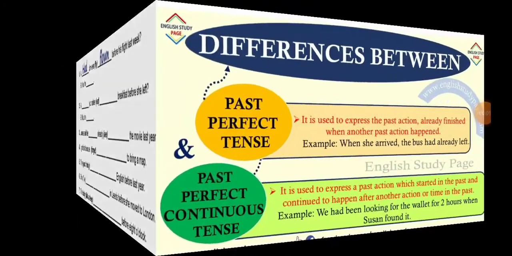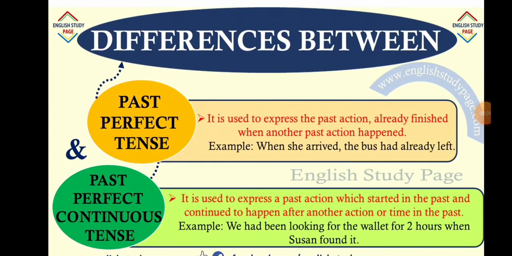Let's learn about past perfect continuous tense now. We have learned the past perfect tense expresses an action that had taken place before the past action. Past perfect continuous tense is used to express a past action which started in the past and continued to happen until another action or time in the past.